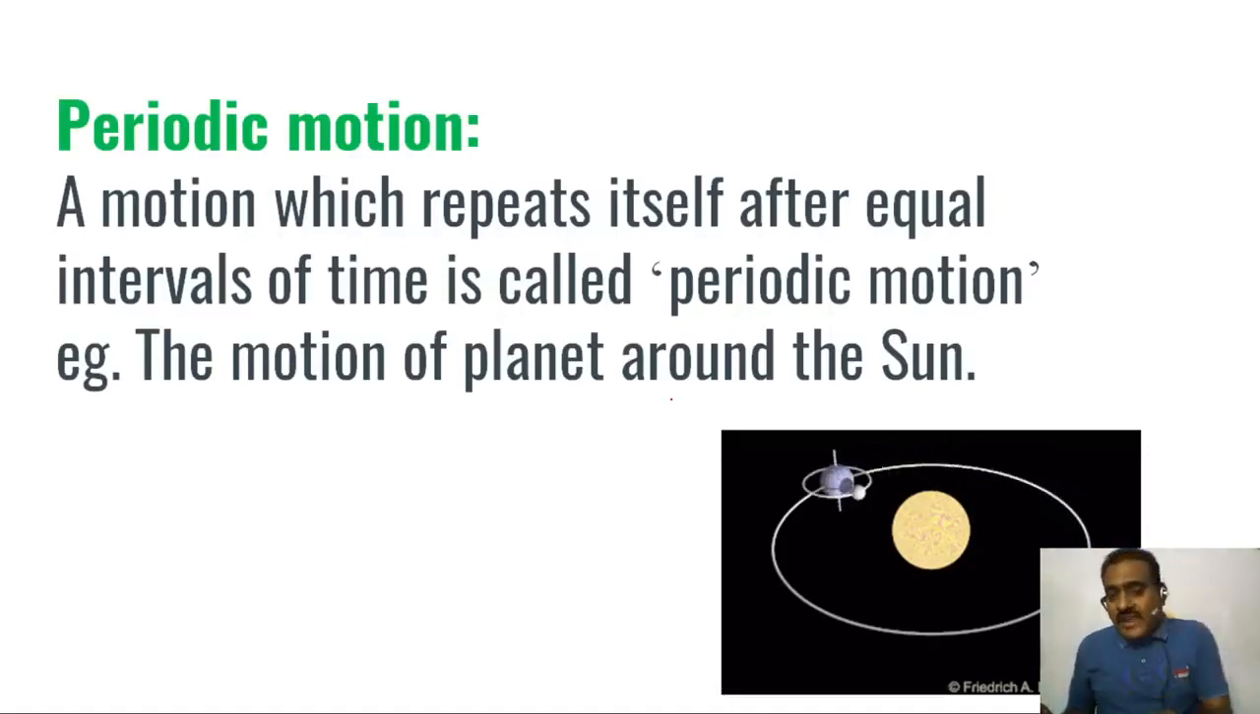The motion of a planet around the sun, you clearly observe. For example, this is the starting point. It is moving and it will reach the same point after the same interval of time. You can observe clearly, a motion which repeats itself after equal intervals of time is called periodic motion. So, example, the motion of a planet around the sun.